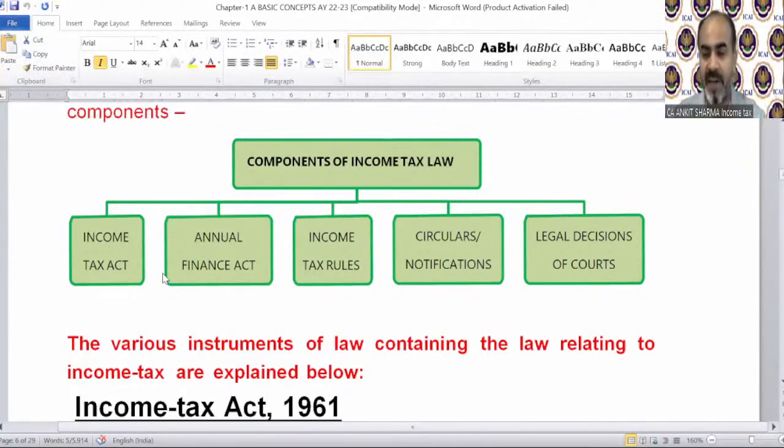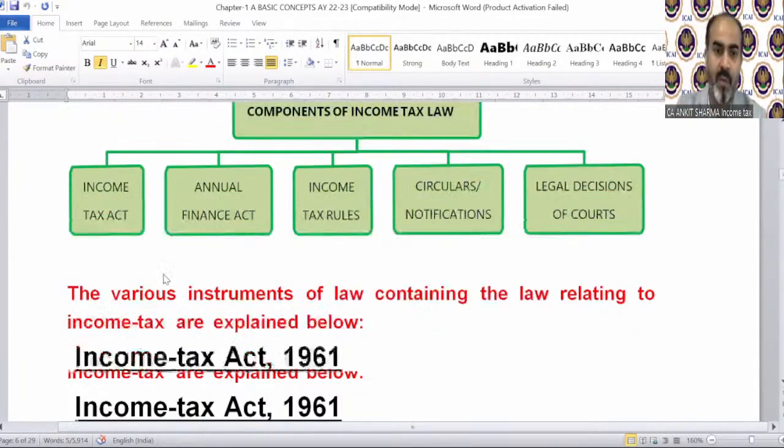Like Income Tax Act, of course, 1961 is a basic component. Second is Annual Finance Act, of course. We call it budget. Income tax rules, circulars, notifications. Rules provide the concept behind the act and the way to solve it, of course. Circulars, notifications are for clarification, for explanation of things, etc. And if any dispute arises, then we can go to the court. And the court will decide in case of dispute what should or should not be done.